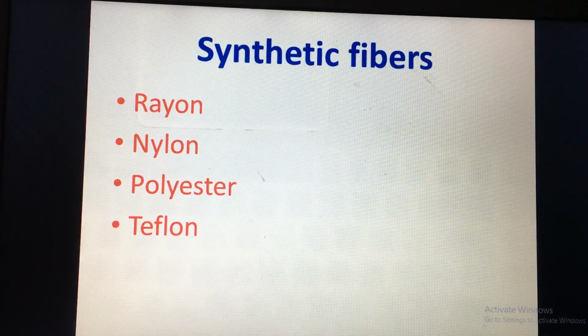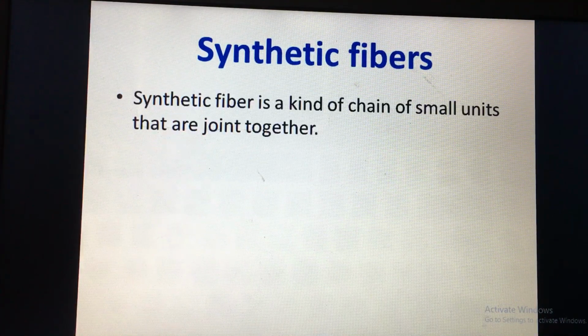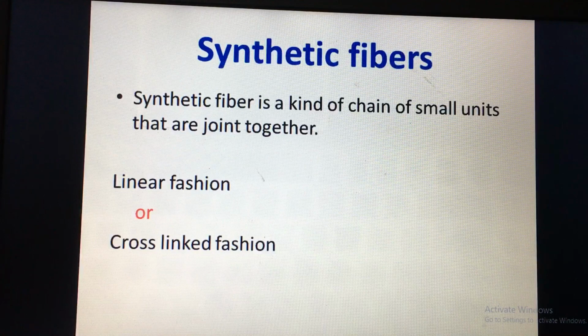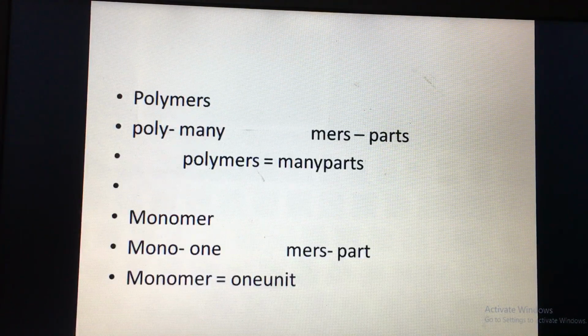So let's talk about, first of all, synthetic fiber, which is a kind of chain of small units that are joined together. These units could be joined in a linear fashion, or they could be joined in a cross-linked fashion. So there are two ways in which they can be joined, a linear fashion and a cross-linked fashion. Now these are made up of polymers. Poly means many, mers means units or parts. So many parts, when we have a repeating unit that are joined.